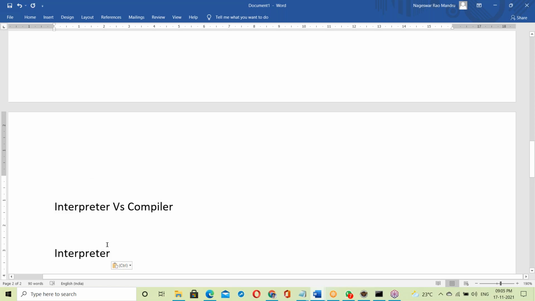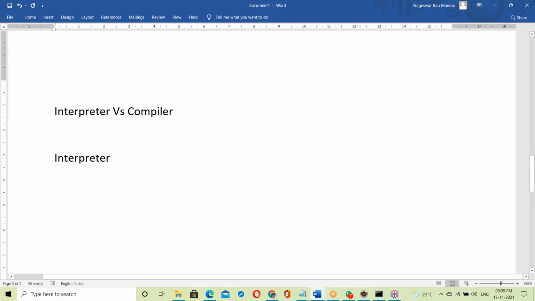Interpreter and compiler both convert from high level language to binary code. Both do the same process, but the way of working is different. How do the interpreter and compiler work?